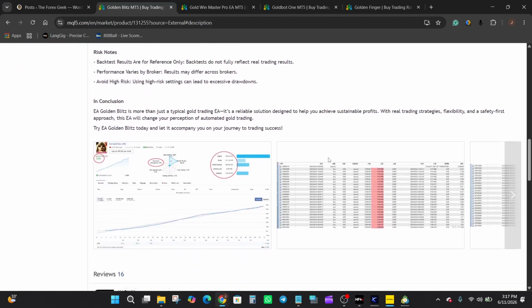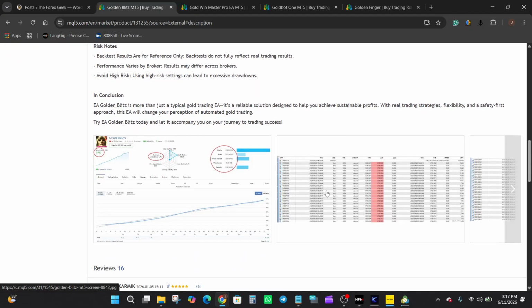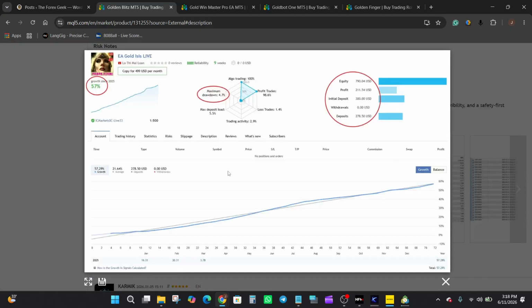So now, when reviewing the historical chart activity, the key observations will naturally focus on how the EA manages positions using its stop loss structure, trailing stop functionality, and multiple strategy framework. And since the developer has not disclosed the exact entry logic behind the 3 strategies, it's important not to speculate about the precise reasons trades were triggered. Instead, the analysis should remain focused on the trade management behavior that can be observed from the historical results.